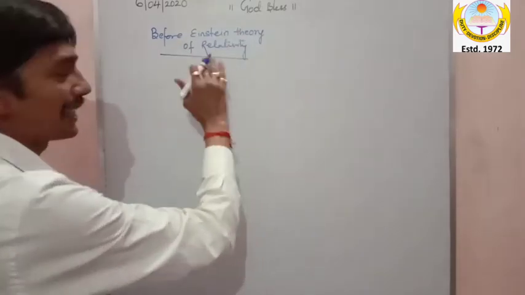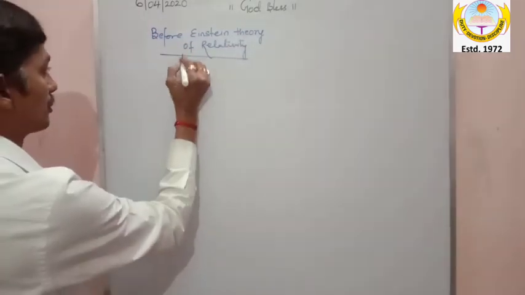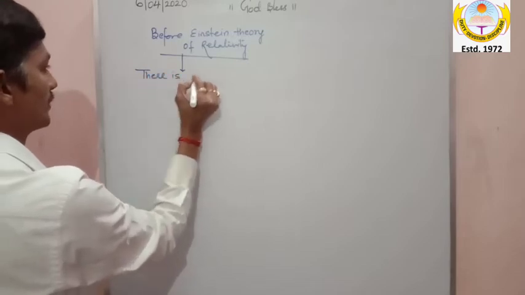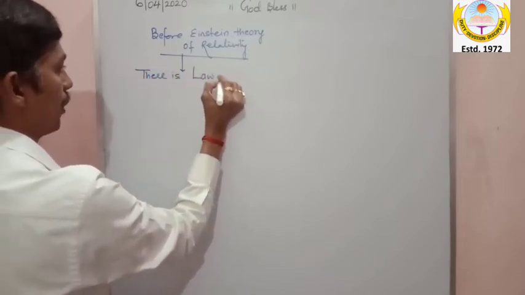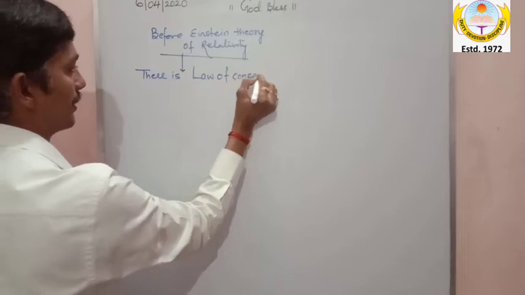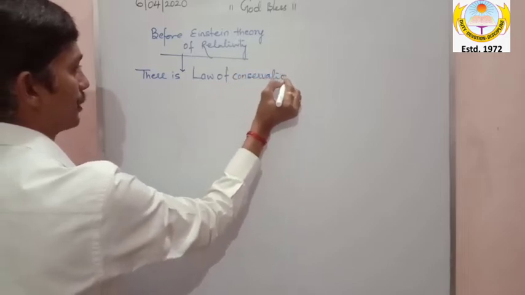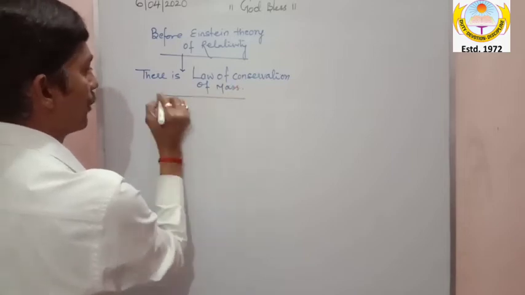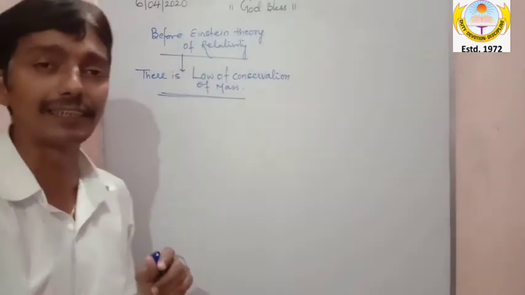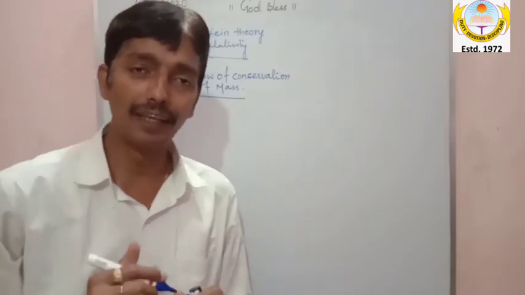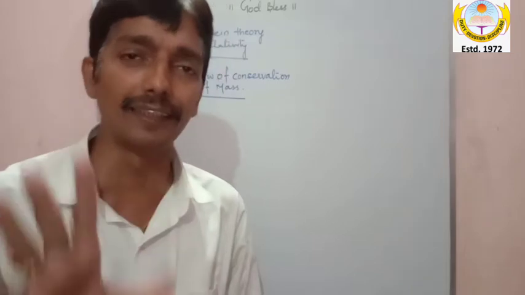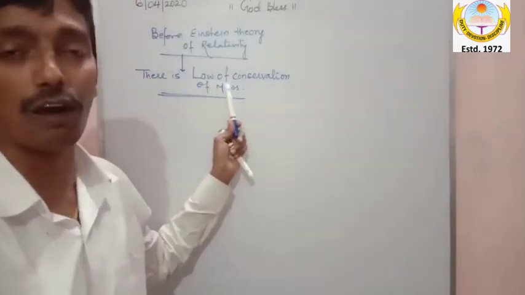Am I clear? But my dear, before Einstein's theory of relativity, we have to say that there is the law of conservation of mass. And therefore your NCERT book has said before Einstein's theory of relativity. Now I hope you understood why the words are given: before Einstein's theory of relativity, there is the law of conservation of